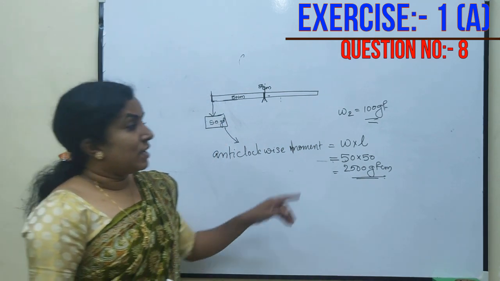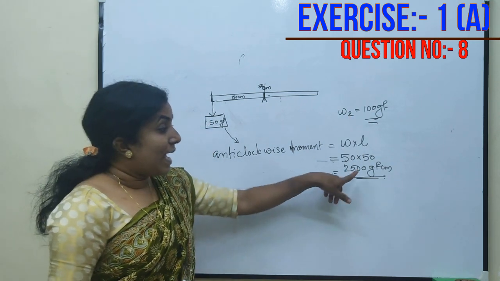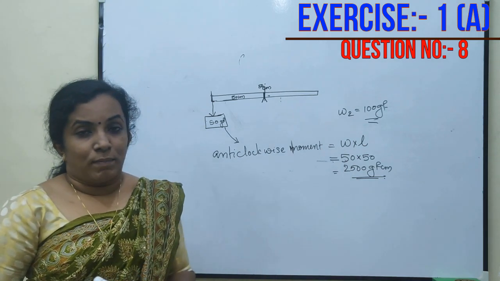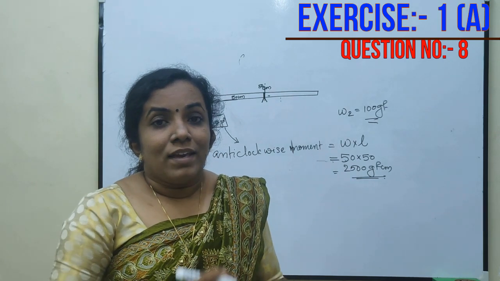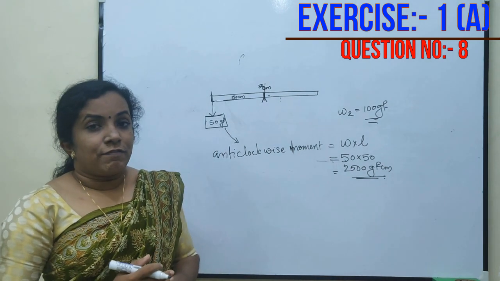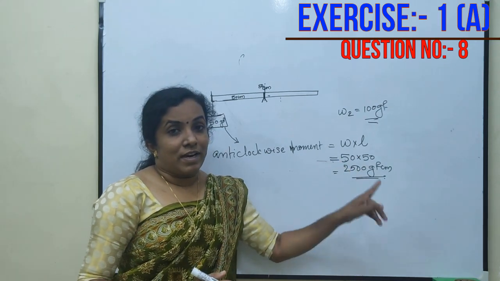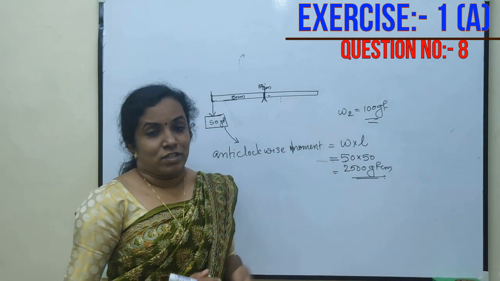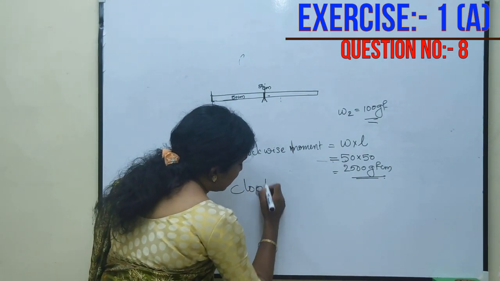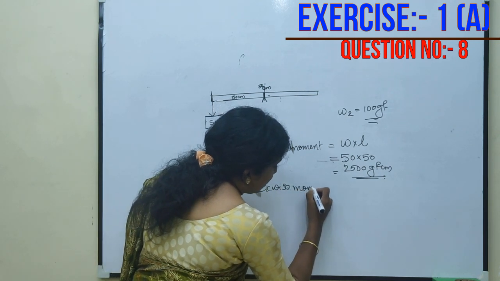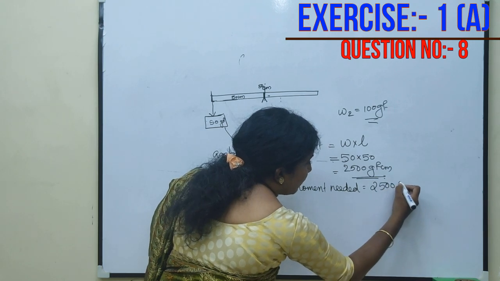Now a weight W2 of 100 gram force is given to balance this anti-clockwise moment. So we can make it in equilibrium by giving a moment of force of 2500 gram force centimeter in clockwise direction. So the clockwise moment needed is 2500 gram force centimeter.